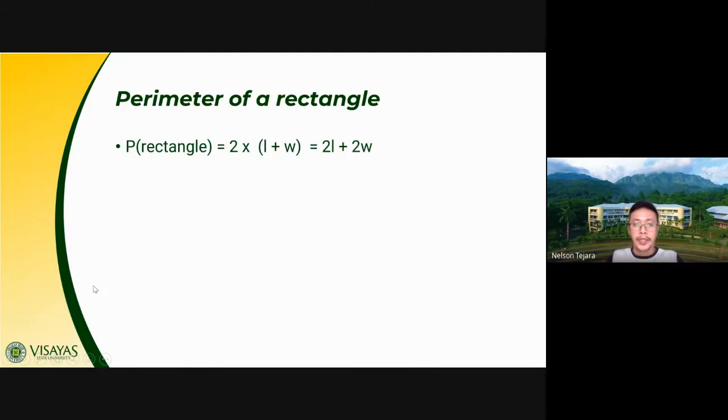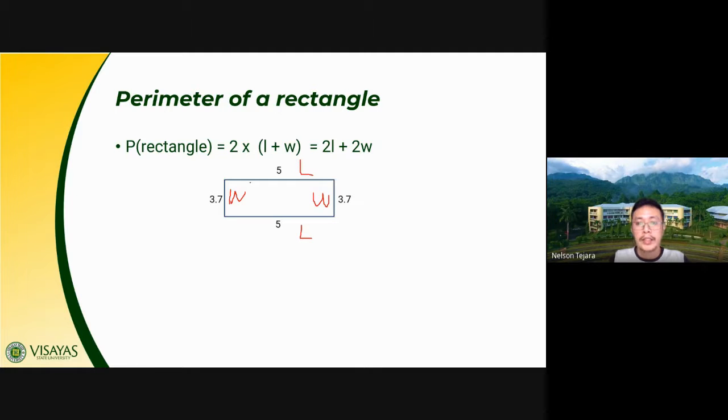Then another, class, we have here the perimeter of a rectangle. The perimeter of a rectangle is given by the formula 2 times (length plus width), which is equivalent to 2 times length plus 2 times width. So why is that so? Why do we have this formula? If you have here, class, this is our length, this is our width, for example, this is another length, and this is another width.